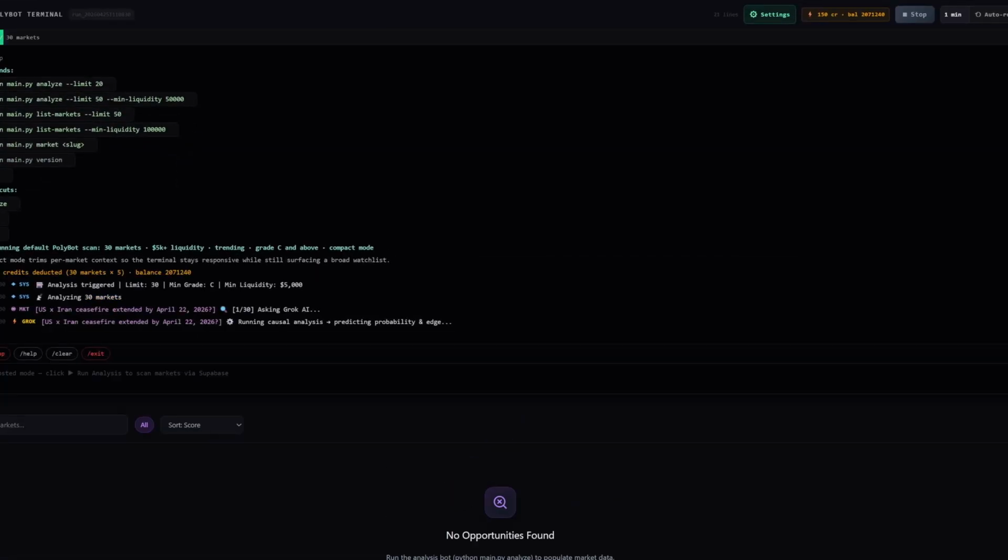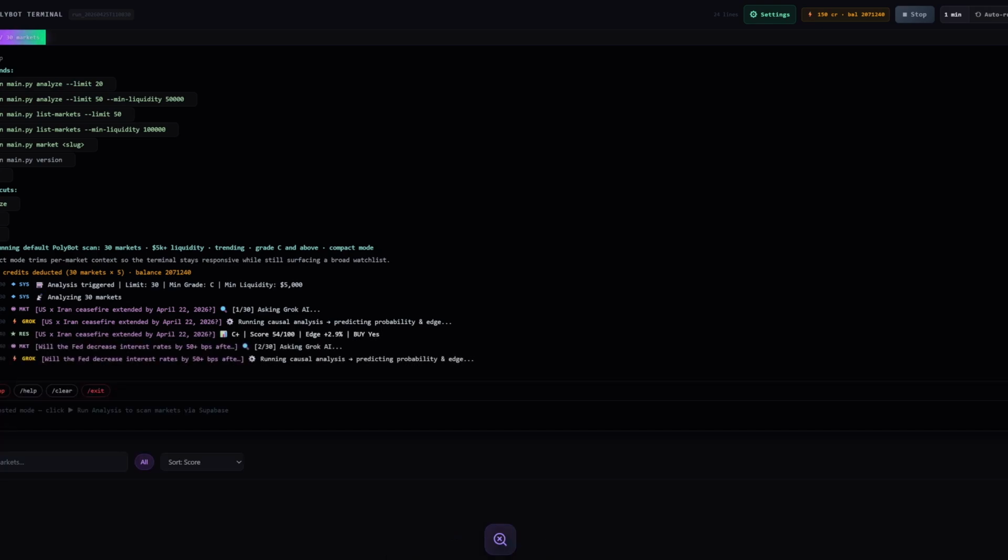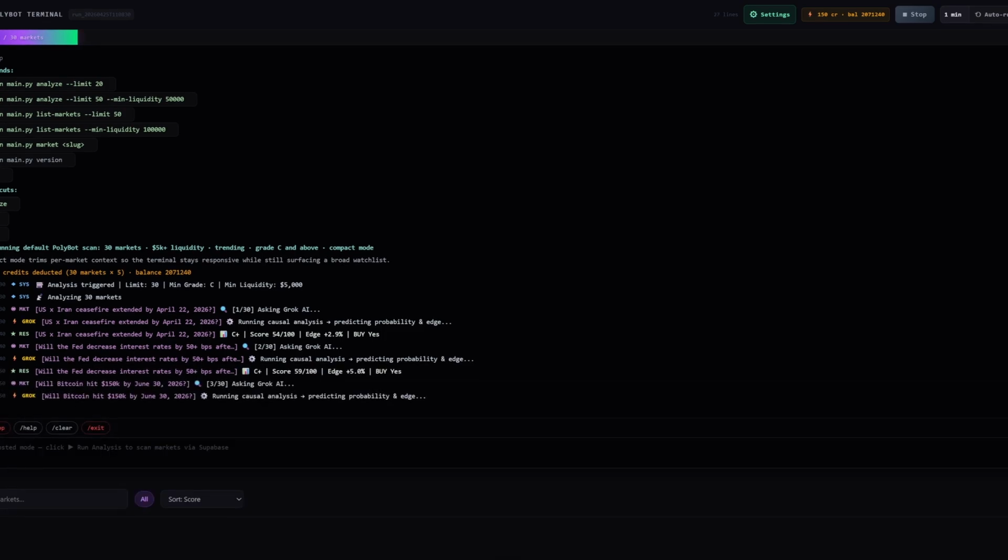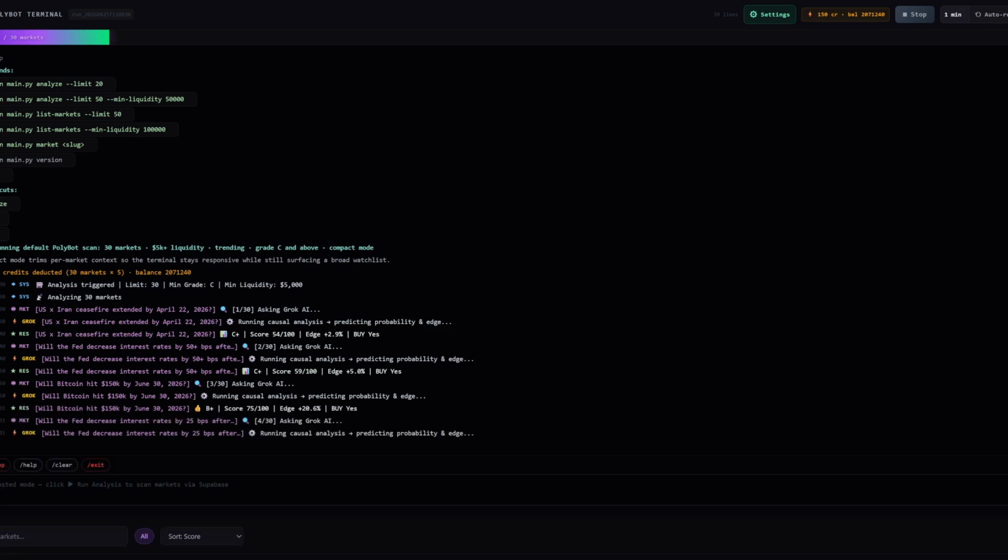What it's doing under the hood is scanning Polymarket markets and running them through 2 very strict filters before it will even show them to you. So the first one is confidence. It has to be at least 70%, not probably yes, actually 70% or higher, based on causal reasoning. So the bot is asking, if I trace the chain of events that leads to this outcome, is that chain solid? If not, skip it.